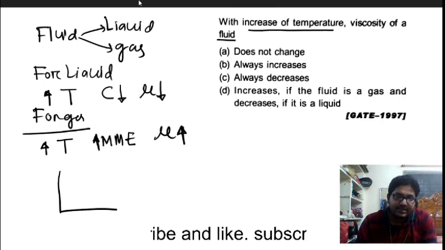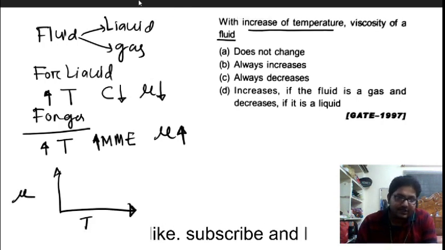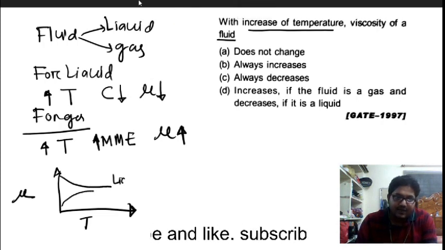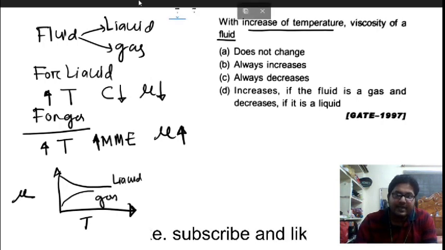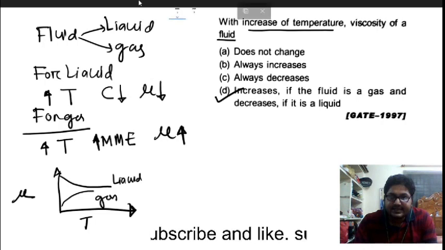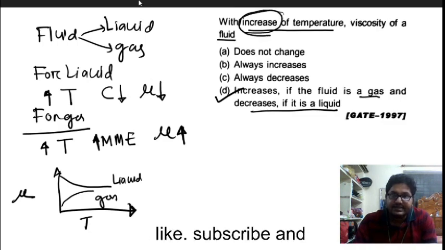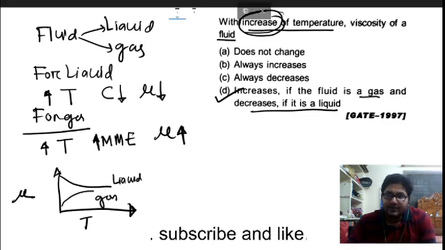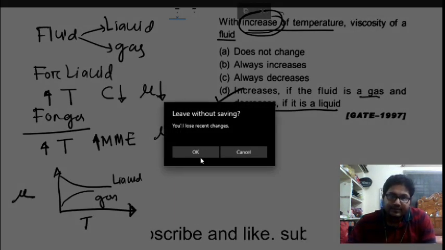If you want to understand this in a graph format, suppose this is temperature and this is viscosity. Viscosity for a liquid decreases, but for a gas it increases. This is for liquid and this is for gas. So it increases if the fluid is a gas, and it decreases if the fluid is a liquid. So we will go to the next question.